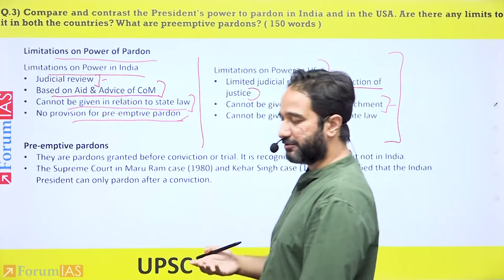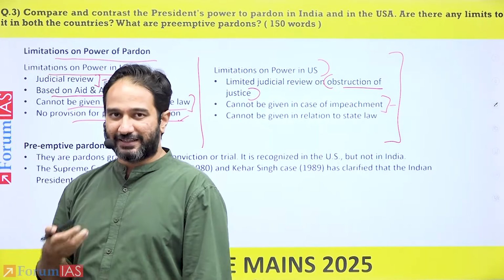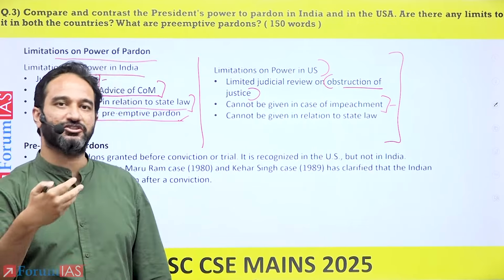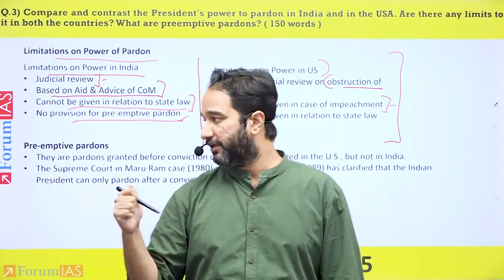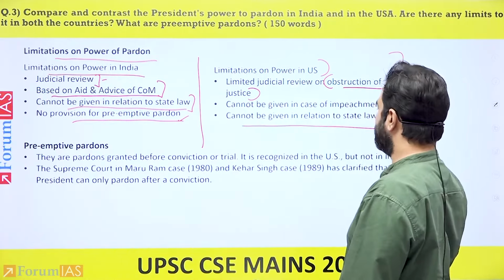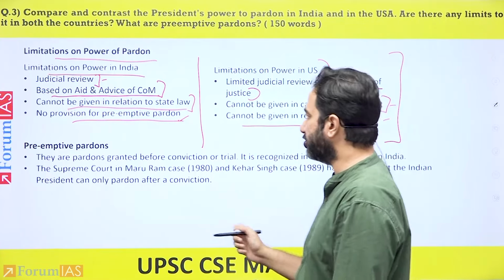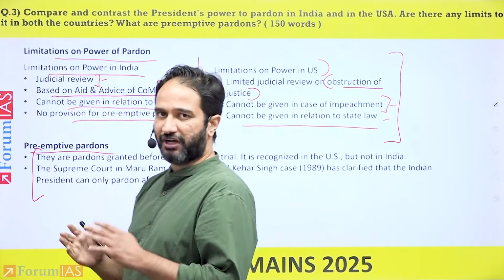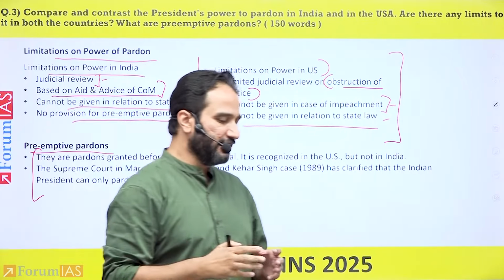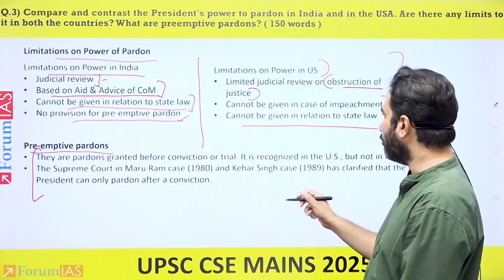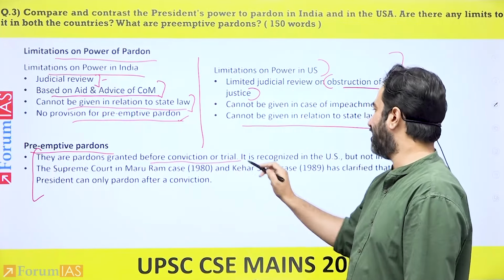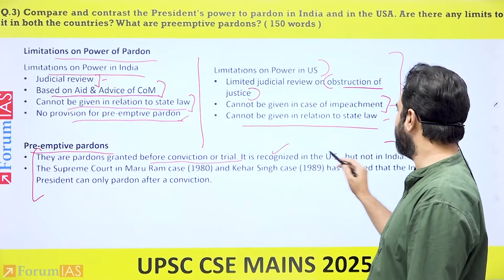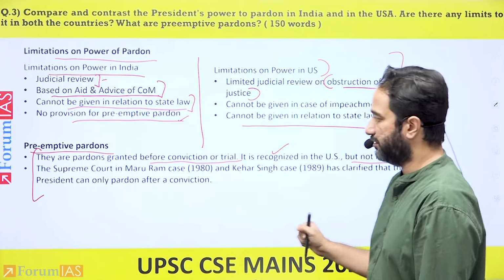So let's say if Donald Trump has been impeached, then he cannot give himself a pardon in relation to his own impeachment. It cannot be given in relation to state law, aspects that we've already talked about earlier. Then you get to the last part of the question, define what is preemptive pardon, meaning these types of pardons are given before the conviction or the trial has begun. It is recognized in the United States, but not in India.